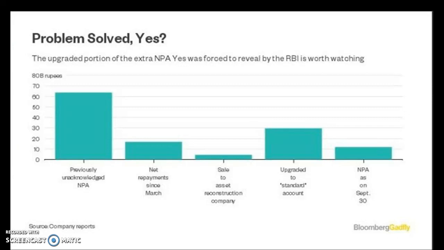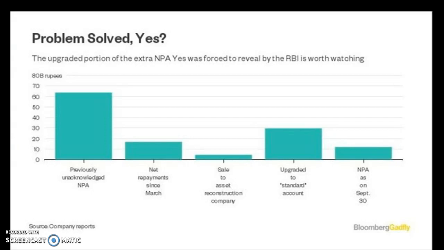The previous acknowledgement of NPA was standing around 70 billion, and in the months that followed, the net repayments since March stood at only around 10 and went below 10. From there on, the upgraded standard accounts gave a slightly better return of around 30%, where the loans were actually being paid up.